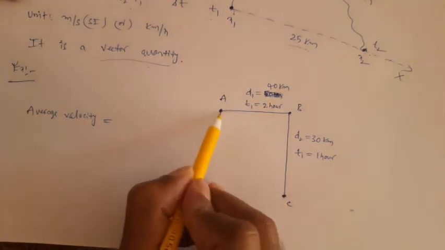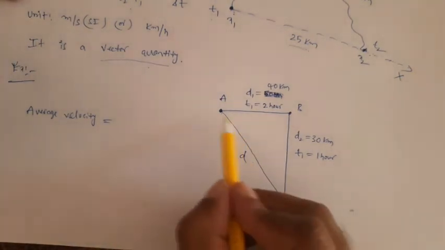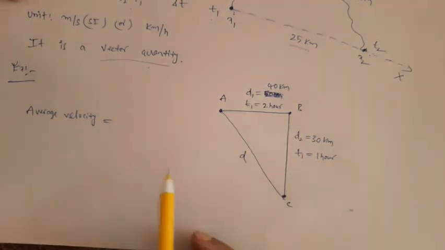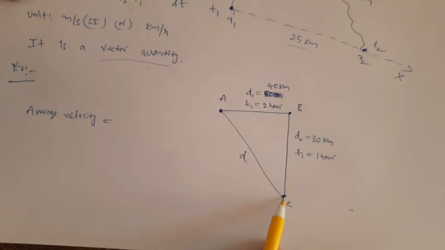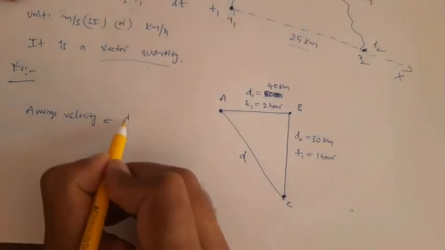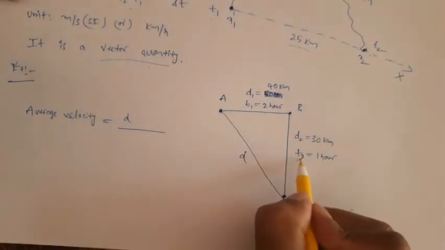That means we need to move in a straight line like this. Let us call this the actual displacement D. Now it looks like a triangle, right? In a triangle, this is the hypotenuse. So if you want to find this length, we use the Pythagoras theorem. First let us write D, the total displacement, and the time taken is T1 plus T2.